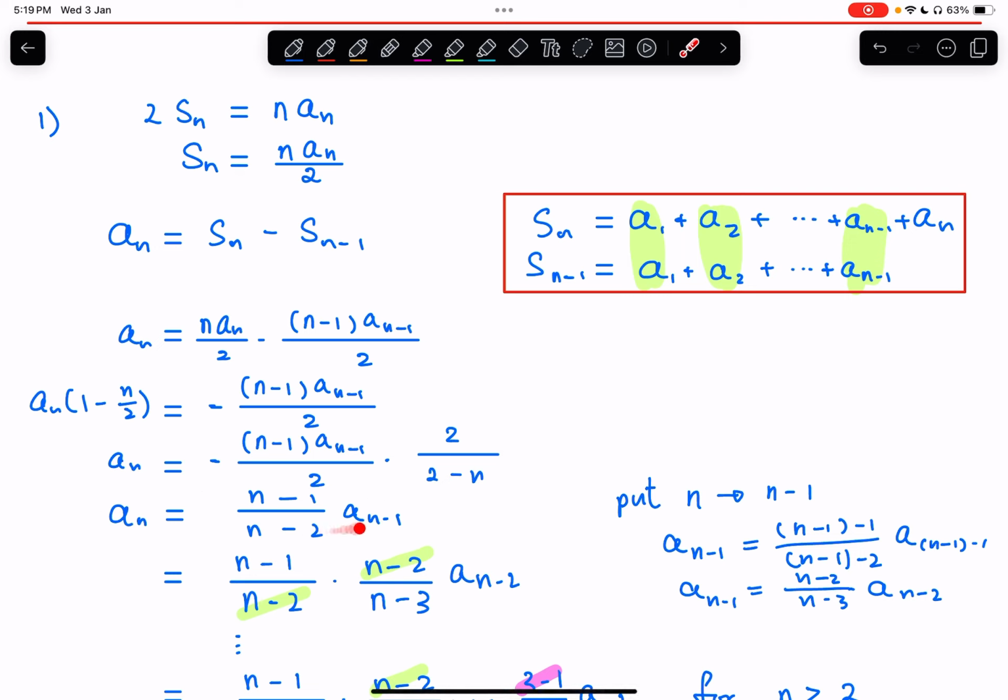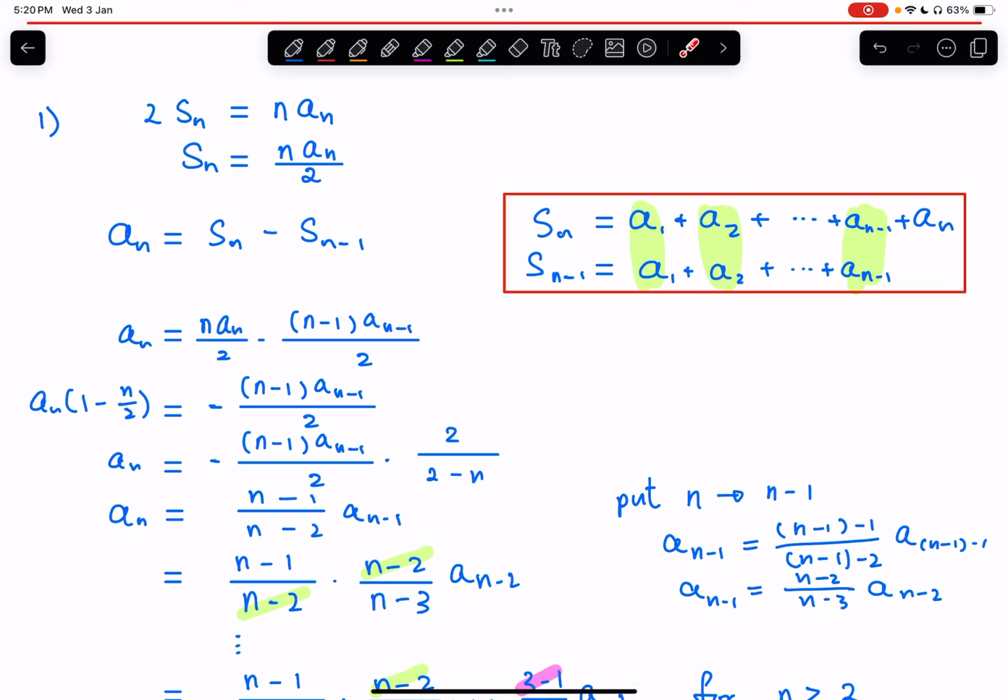If you look at this line closely, you will find this expression very useful. Why? Because you see that now an, the nth term, is expressed as something times the previous term, an minus 1.